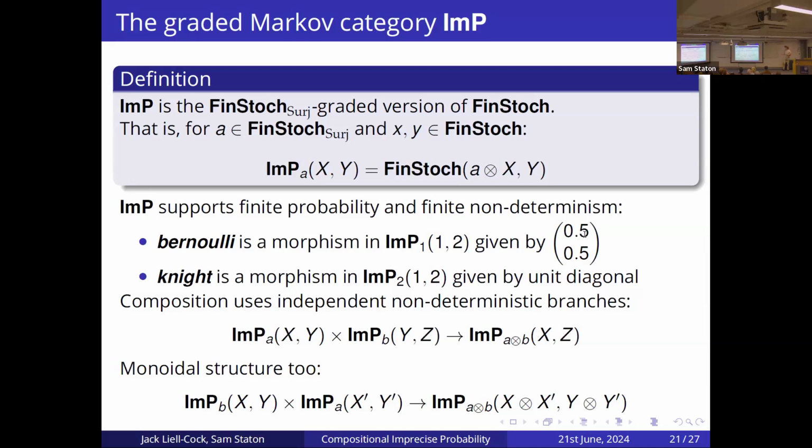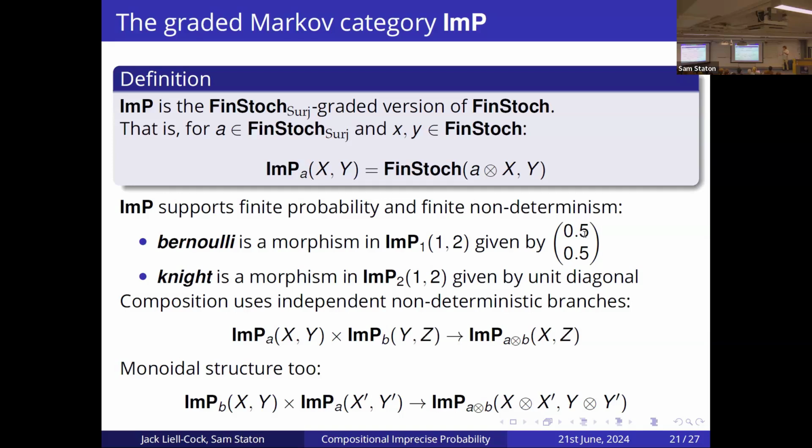Knight, on the other hand, is another morphism in imp, but now it's graded at 2, because with Knight, we basically have either a 100% chance that the distribution will always return a value of true, or the distribution will always return the value of false. So these are the two maximal branches we could take. And because we can represent the convex combination, the convex set, as just the maximal points, we give this as the unit diagonal of 100% true, or always returning true, or always returning false.